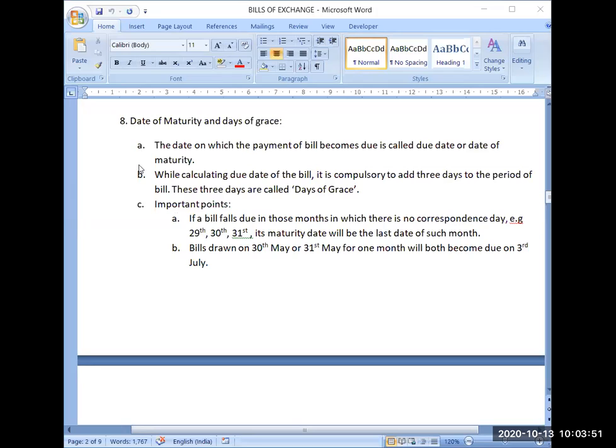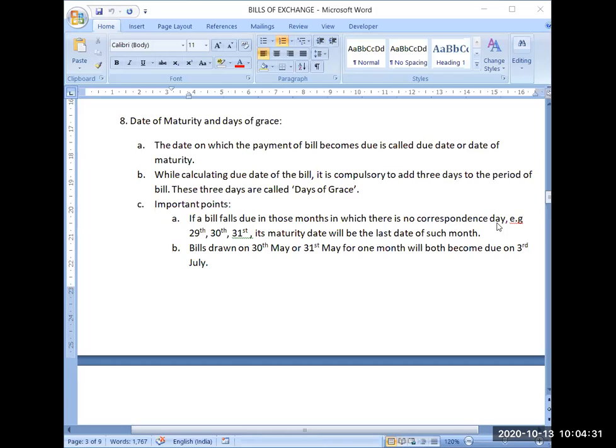Now, some important points will also be applicable, which you have to keep in mind while calculating the due date of any bill. First, if a bill falls due in those months in which there is no corresponding day, for example 29th, 30th and 31st, its maturity date will be the last date of such month. Suppose I have written a bill on 30th January for 1 month.